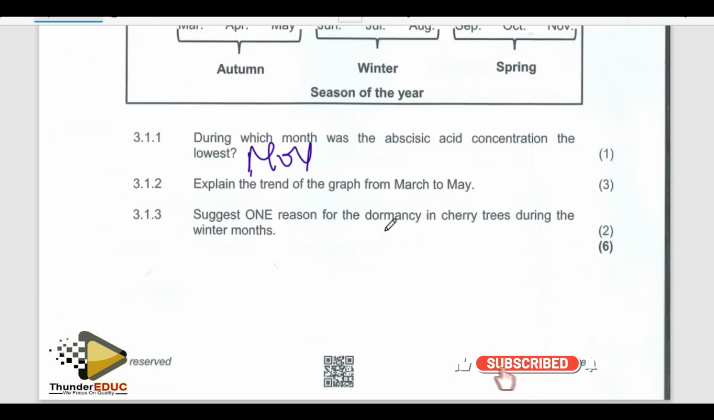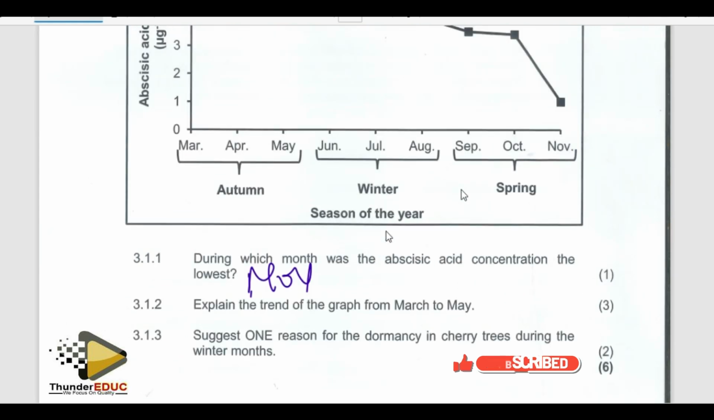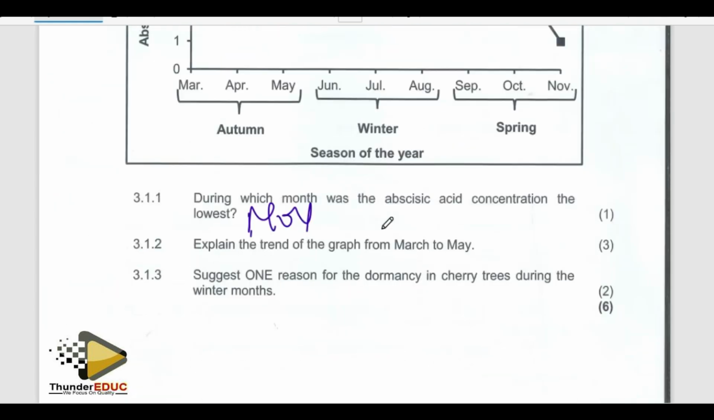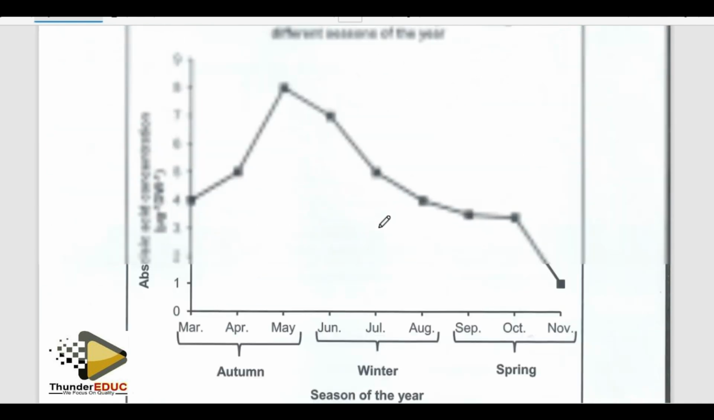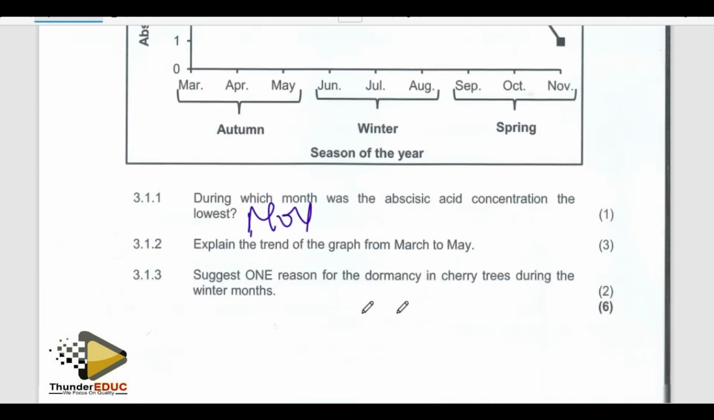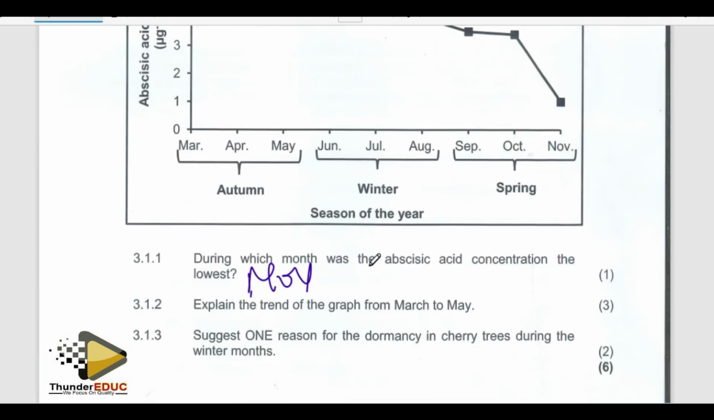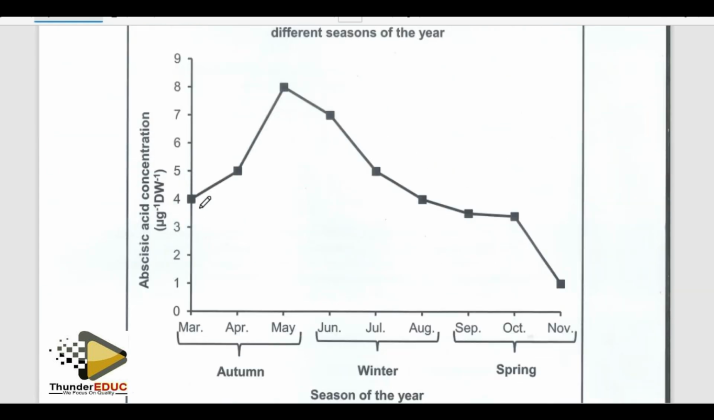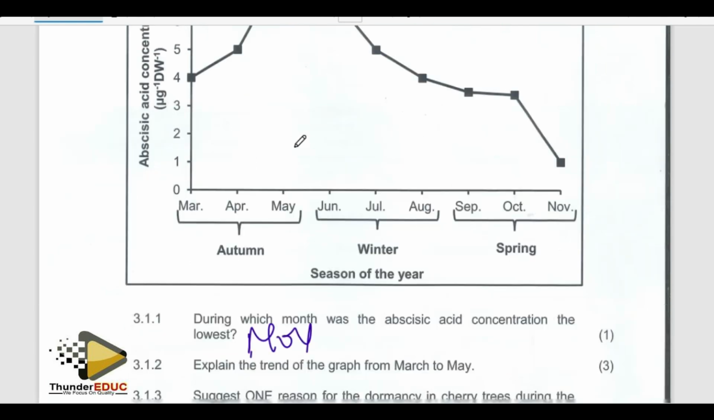Explain the trend of the graph from March to May. They're saying explain, not describe. Why? From March to May. When they say explain, you have to give a reason. From March to May, there is an increase in the concentration of abscisic acid.